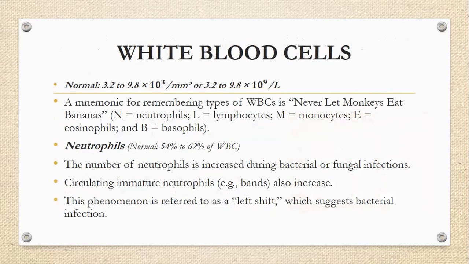Okay, another component, white blood cells, the defenders of the body. They are of different types: neutrophils, lymphocytes, monocytes, and each performs a specific function. If we talk about the neutrophils first, these are the most abundant type of the WBCs present, and they are increased during bacterial infection. Not only mature neutrophils but immature neutrophils are also shifted, which is called a left shift, and it suggests bacterial infection again.